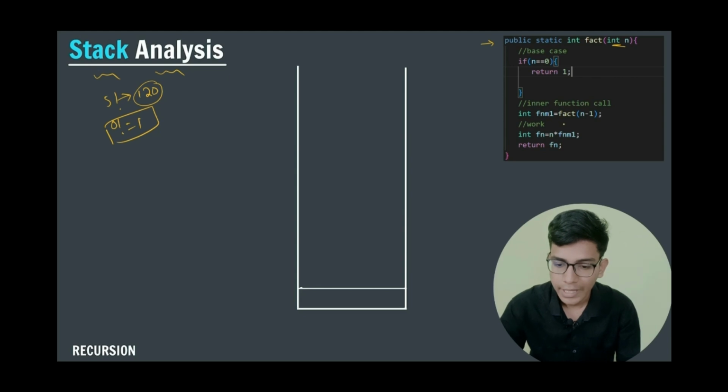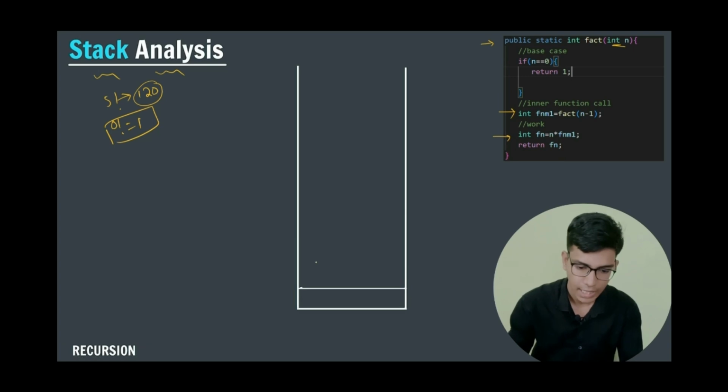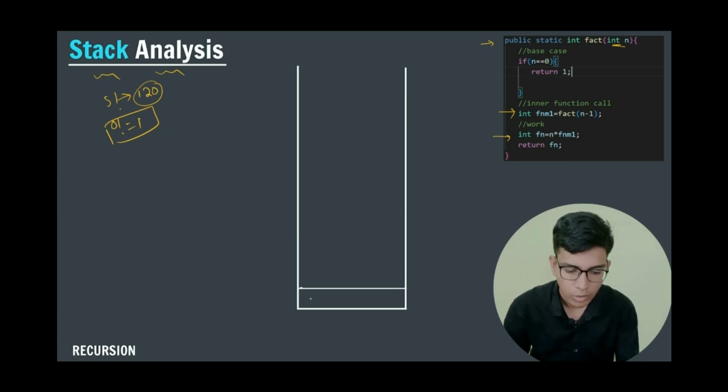After that, I am calling my inner call for n minus 1. After that, this is the work I am doing. This is my inner call and this is my work. After that, finally, I am returning the factorial of the nth number. Now, let us do a stack analysis. First of all, the flow or the control is in my main program, and n is equal to 5. Right? So here I am calling my function, that is factorial of the nth number.